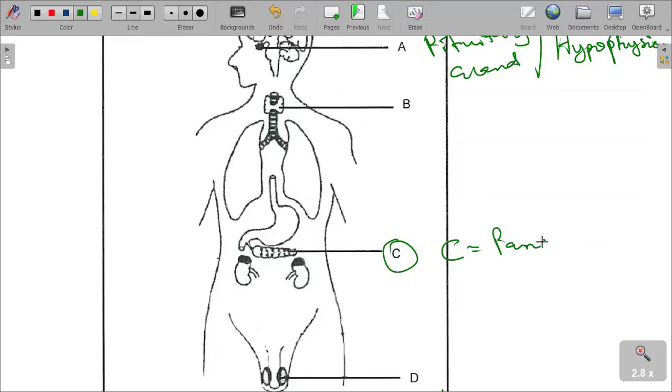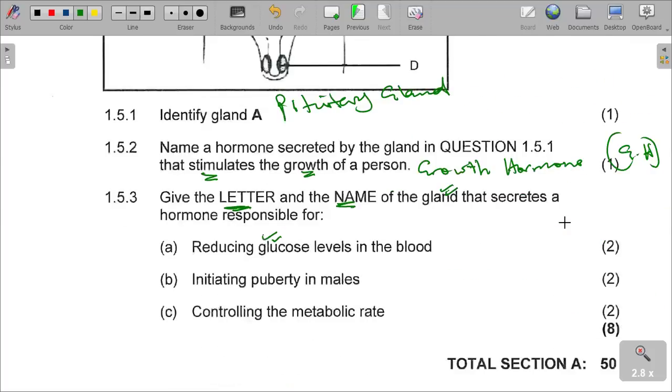The pancreas has specialized cells called the islets of Langerhans, and it is responsible for reducing blood sugar.